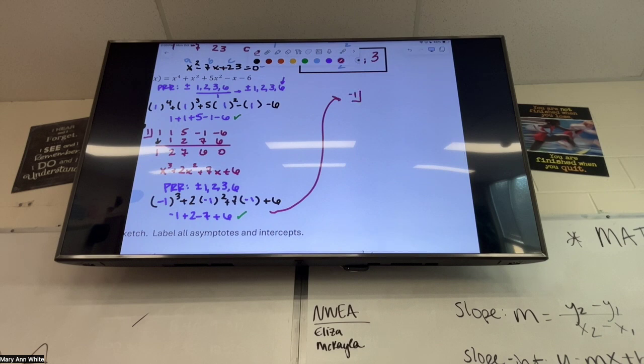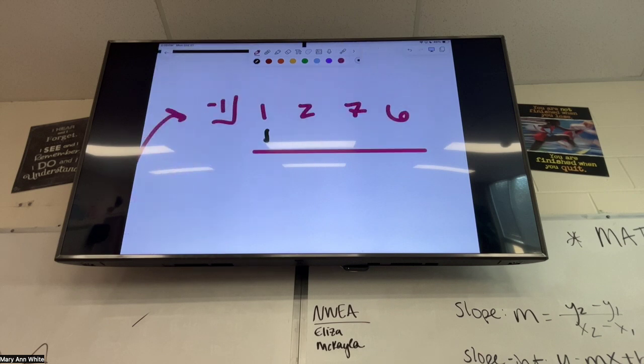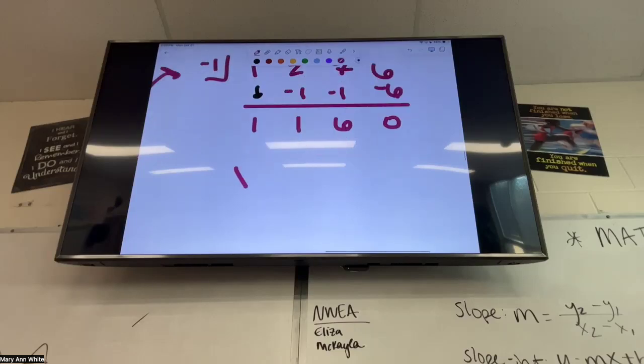This time with -1. And 1, 2, 7, 6. And then can I factor that? I don't think we can factor it. I think we can use the quadratic formula.